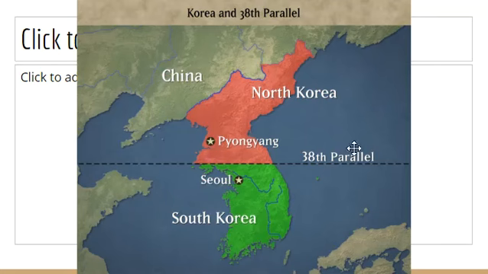And this just shows an example. This is a map of North and South Korea today. There is not one Korea country because it's split in half. And it's split along the 38th parallel, which is just a line that goes across. So above the 38th parallel is North Korea. Below the 38th parallel, South Korea. And the 38th parallel, right in the middle, that's the demilitarized zone. So there's 2 miles where it's separated between North and South Korea.